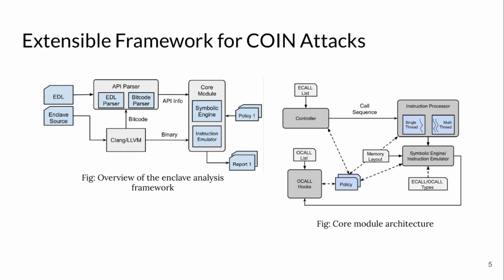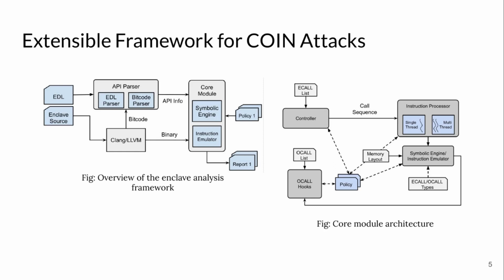It also has two components. A QEMU emulator emulates the enclave instructions in the arbitrary order of ECALLs and hooks the OCALL at the emulation. The symbolic engine can generate new seeds for symbolic variables based on their path constraints. With the help of API information, the controller takes the required function parameters, which are enclave input, as symbolic, and the symbolic engine replaces their value before ECALL and during OCALL hook.